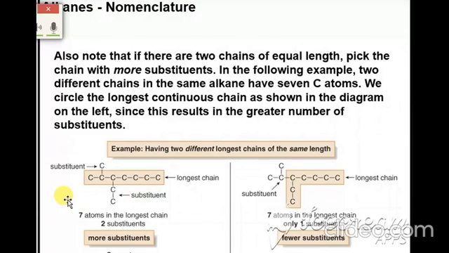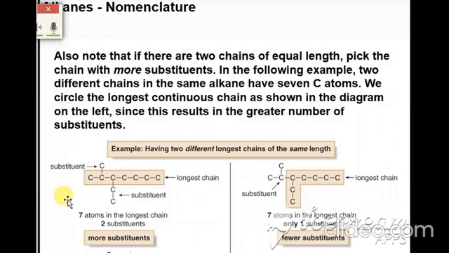So first of all, what did you select? You selected the longest carbon chain. Second, you selected the prefix, called the substituents, the alkyl groups. Now check your compound from where you start. If one side has more substituents and the other side has fewer, you select the side with more substituents.